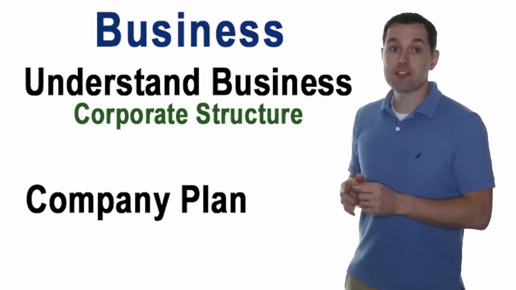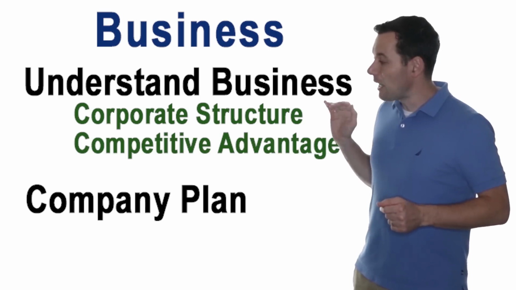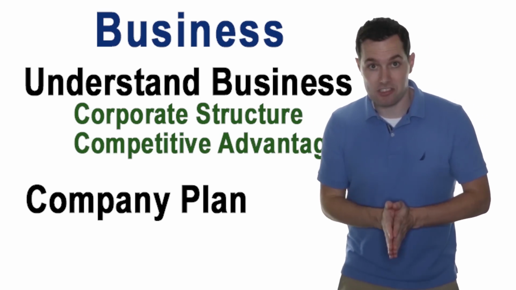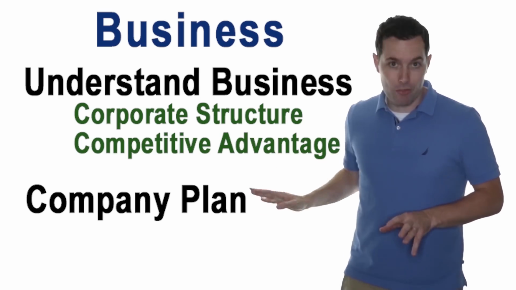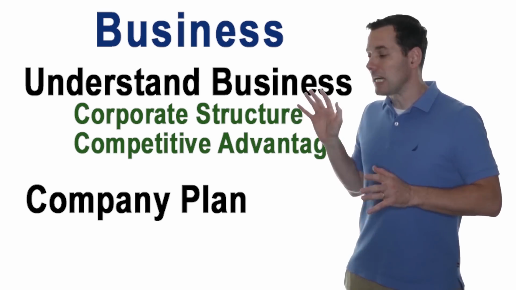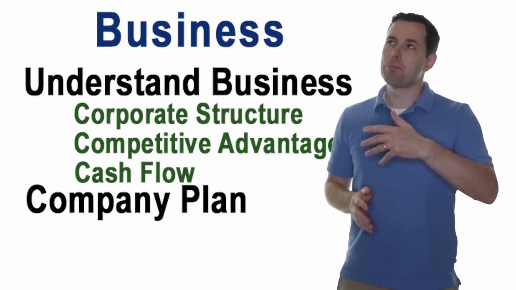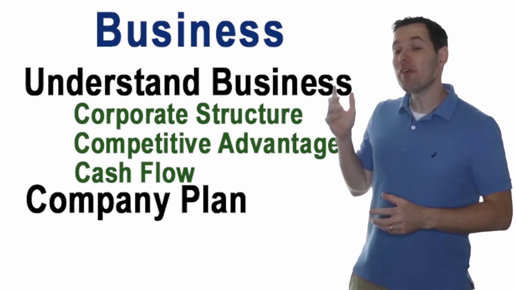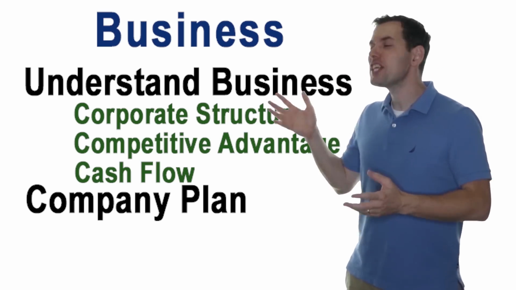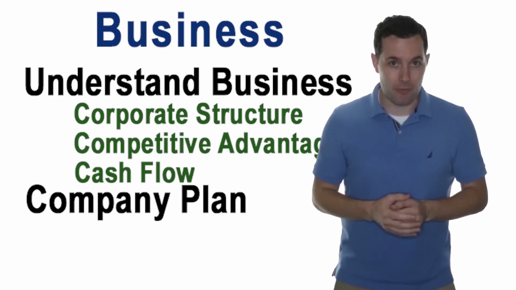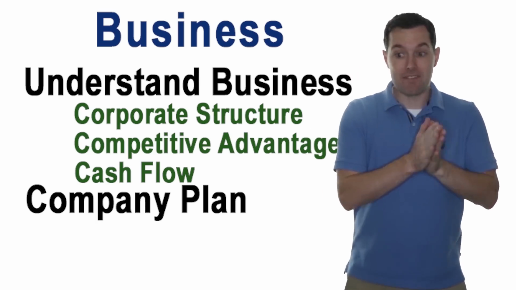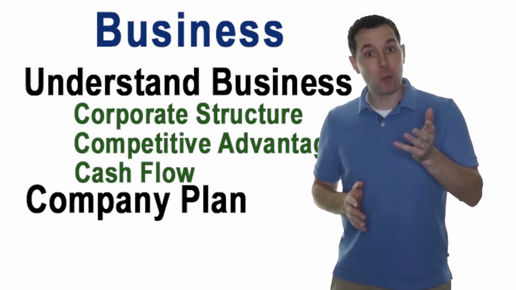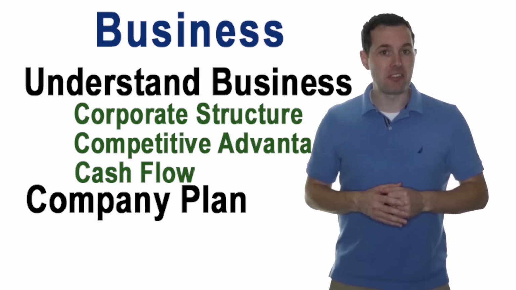First, we have the corporate structure. Then we have, does the company have any competitive advantages? And then I think the key to this whole thing is understanding how the company's cash flows, or better put, how money flows through the company. Okay, great. And I'm sure we've all heard Warren Buffett talk about each one of these at some point or another, even if it wasn't presented in an investing checklist style. But the question is now, how do we do this? Where do we find this information?